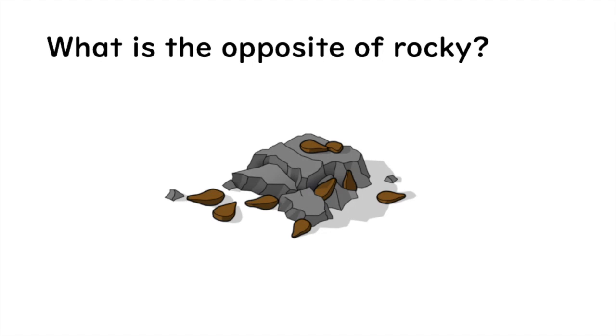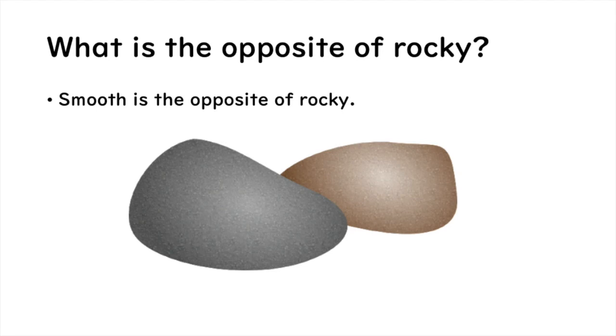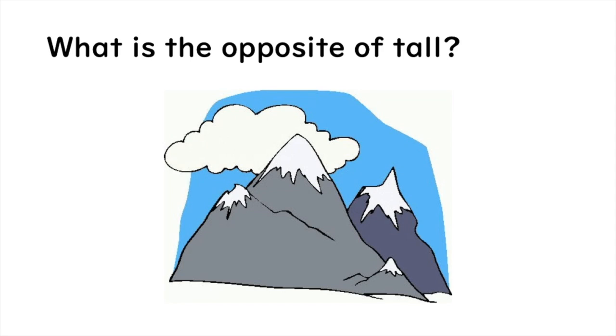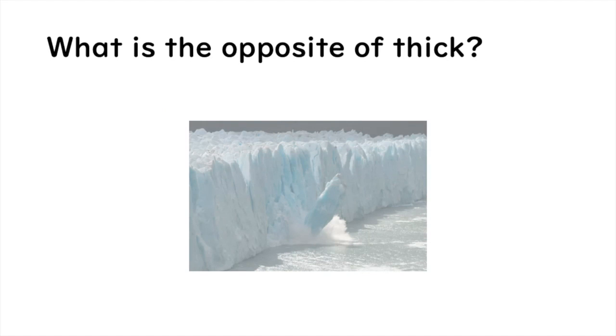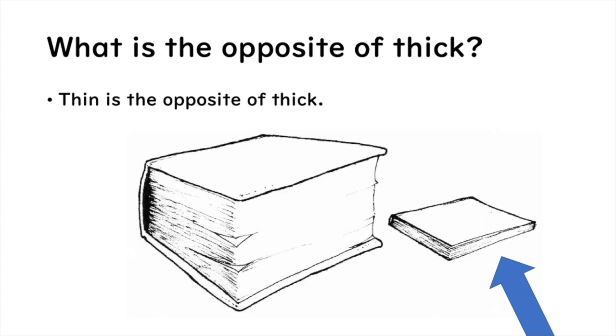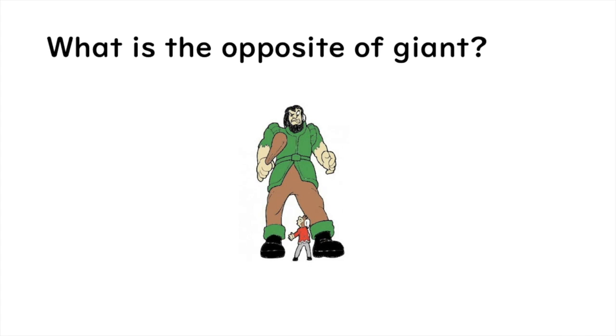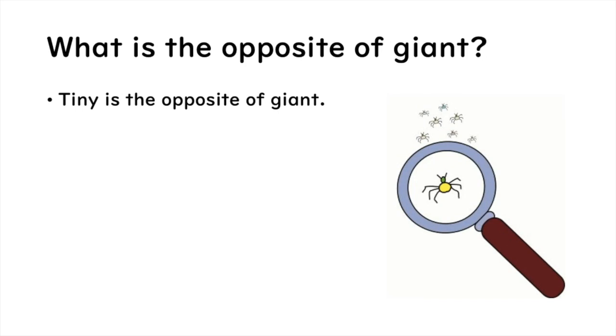What is the opposite of rocky? Smooth is the opposite of rocky. What is the opposite of tall? Short is the opposite of tall. What is the opposite of thick? Thin is the opposite of thick. And what is the opposite of giant? Tiny is the opposite of giant.